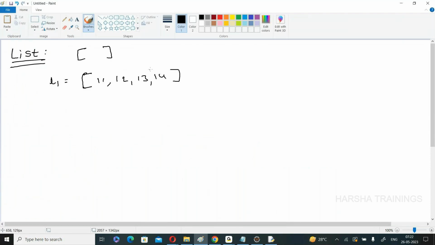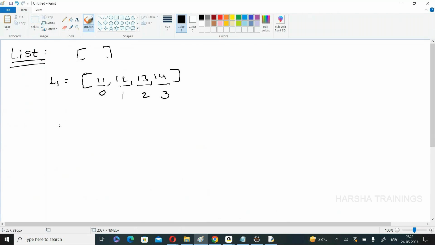Now, what are the positions? Like string, here the elements are also stored according to the indexes. That means the first element is stored at 0 position, first position, second one, third one.